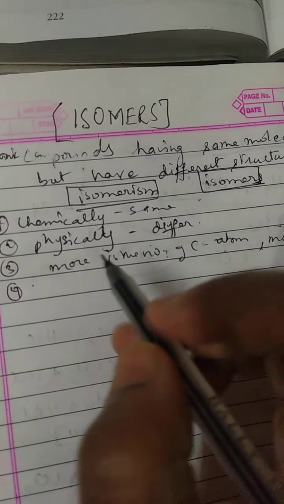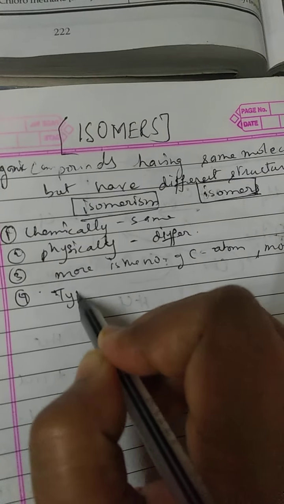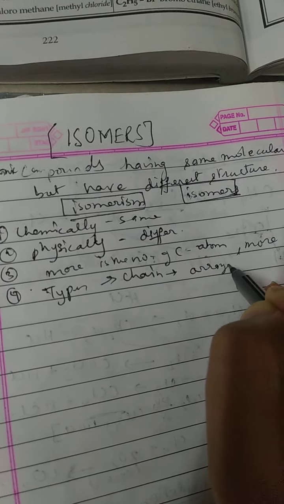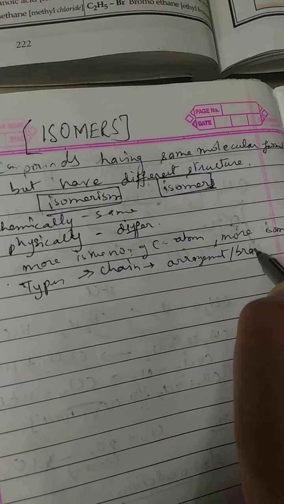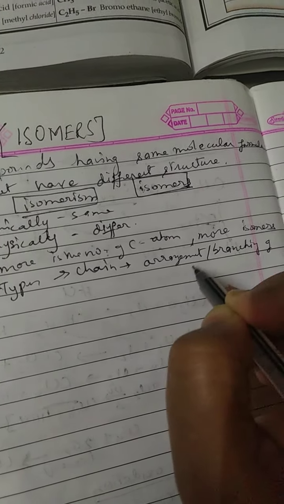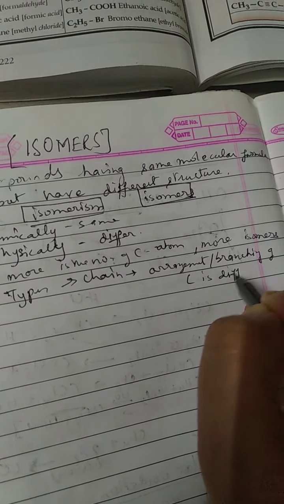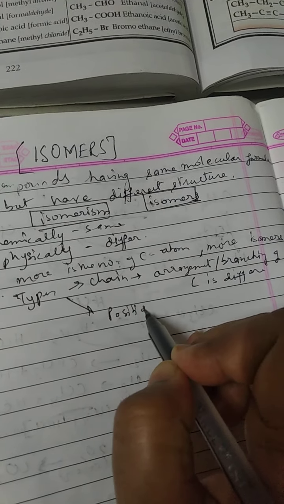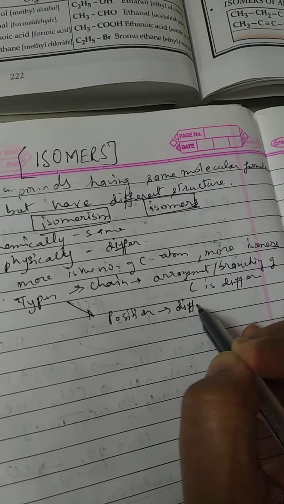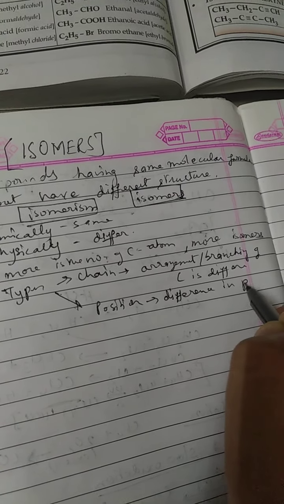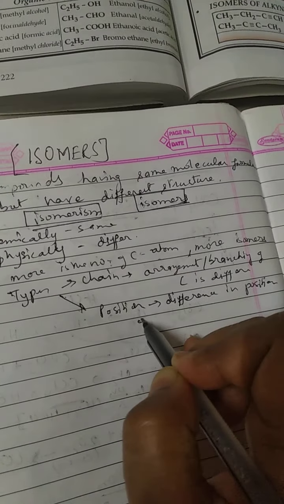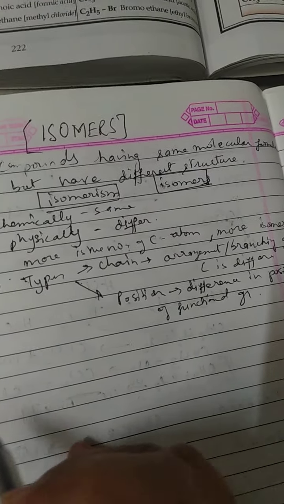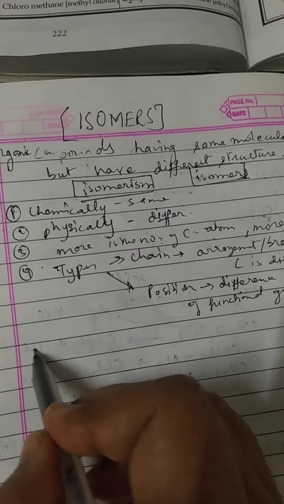So depending on that, the types could be chain, that is, the arrangement or branching of carbon is different in the isomers, and another is position, that is, difference in position of the functional group. One more isomerism is there. One more example is stereoisomerism.